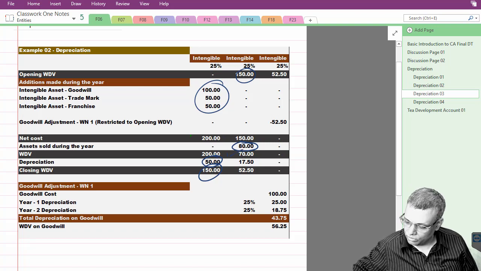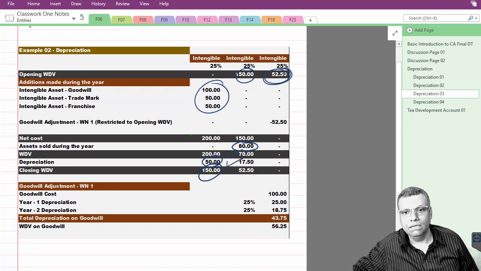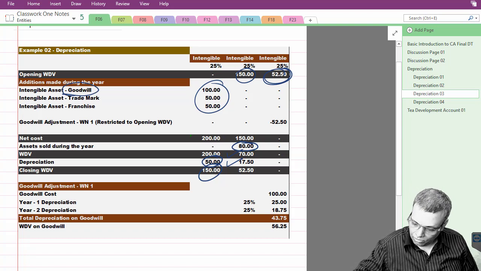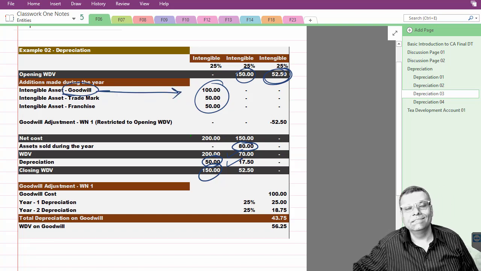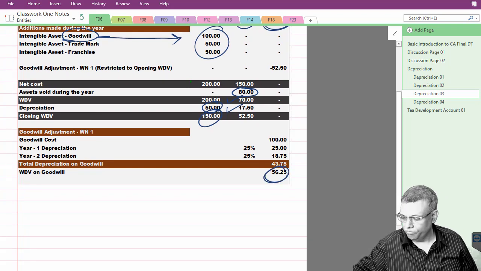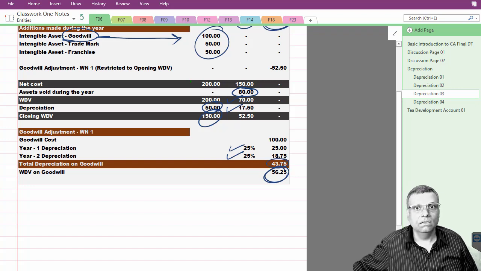On your WDV you get a depreciation. Now this is the 3rd year opening WDV. The WDV of the goodwill, which is logically the opening WDV of the 3rd year, works out to 56.25. So 1st year depreciation, 2nd year depreciation, total depreciation, and the WDV value.